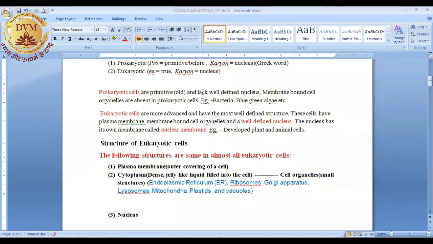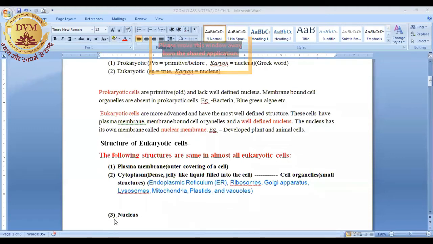All these are examples of cell organelles mostly present in a eukaryotic cell, or a well-developed cell. We will read about all these structures in detail, one by one, so don't panic about what these are.